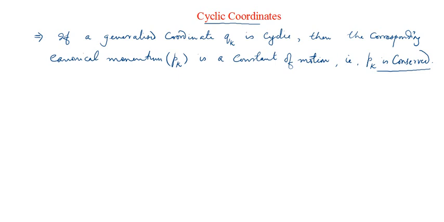Like we'll talk about the law of conservation of angular momentum when we discuss the inverse square law of forces. Just like in Kepler's or planetary law of motion, the angular momentum is conserved, and you will see how the Lagrangian method is able to directly predict the conservation of angular momentum much before we go to the details of the problem.